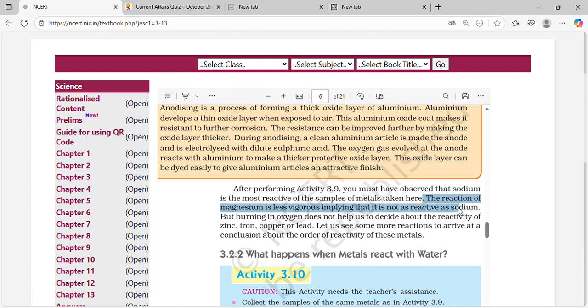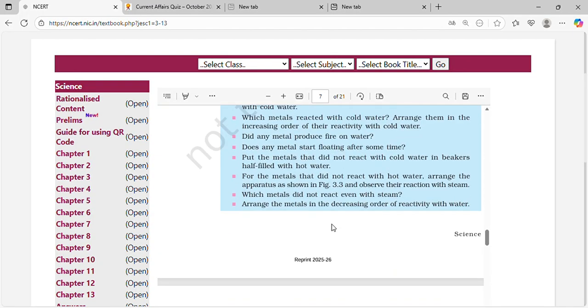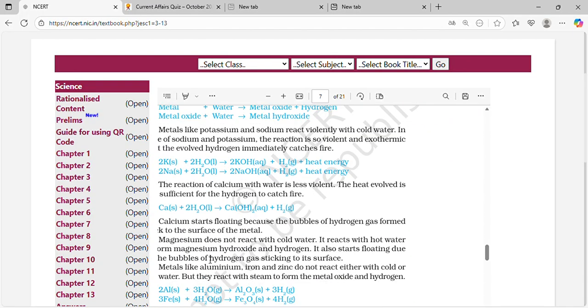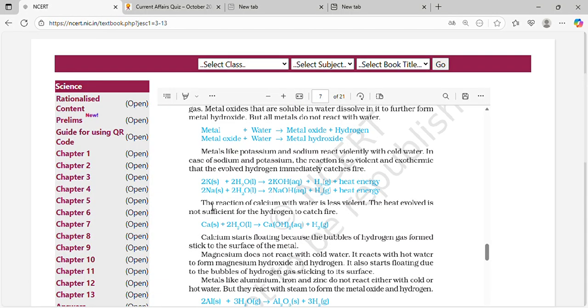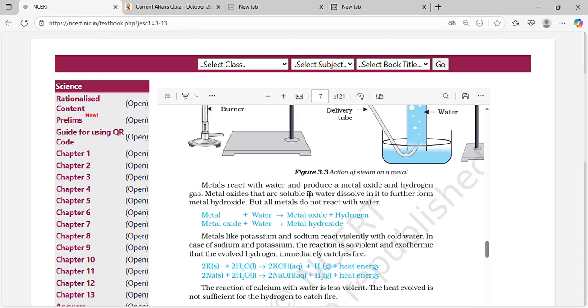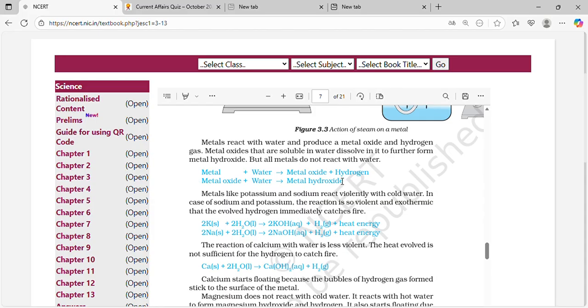The reaction of magnesium is less vigorous, implying that it is not as reactive as sodium. But burning in oxygen does not help us to decide about the reactivity of zinc, iron, copper, or lead. Metals react with water to produce metal oxide and hydrogen gas. Metal oxides that are soluble in water dissolve to form metal hydroxide, but all metals do not react with water. Metal plus water gives metal oxide plus hydrogen; metal oxide plus water gives metal hydroxide.